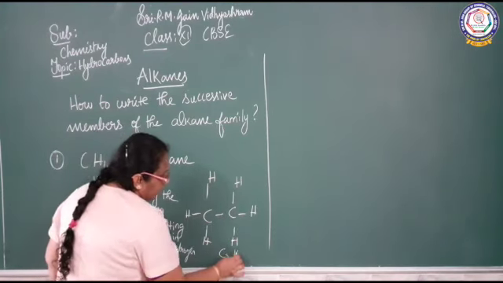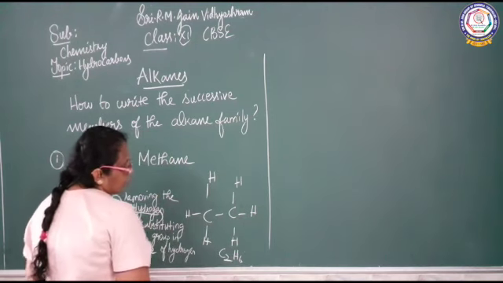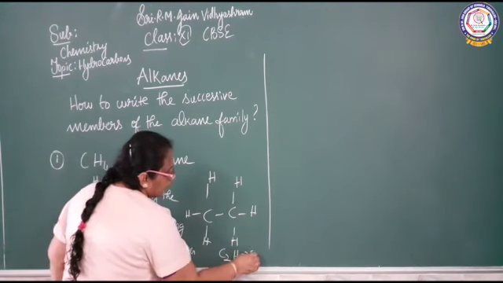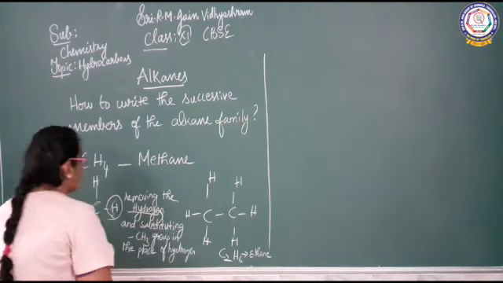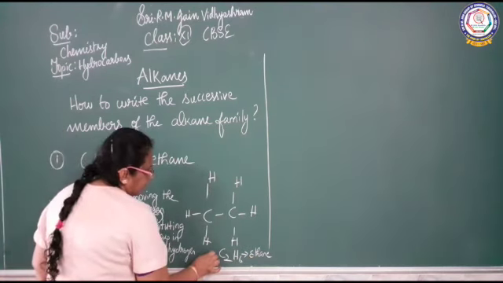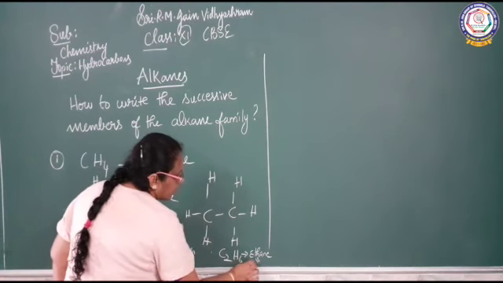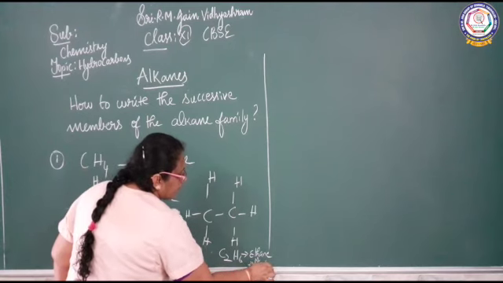How many hydrogen atoms are there? 6 hydrogen atoms. So what is the name of this compound? Ethane. Who is the successive member here? Ethane is the second member.